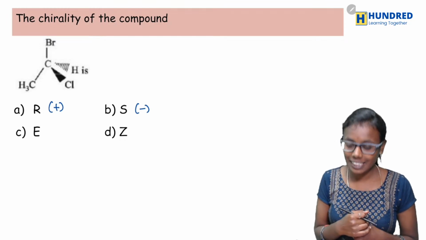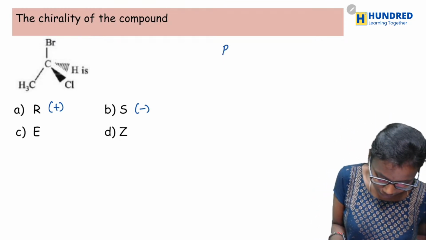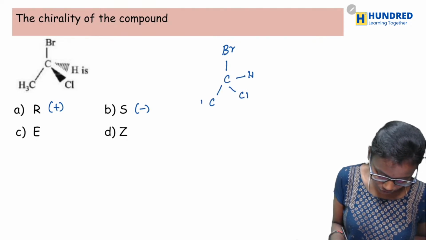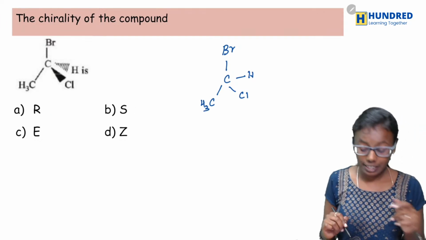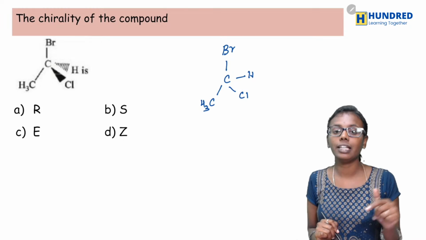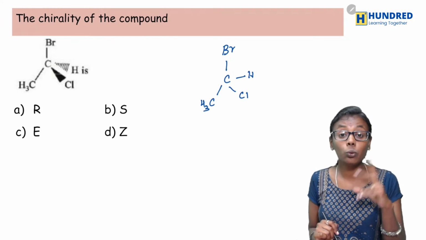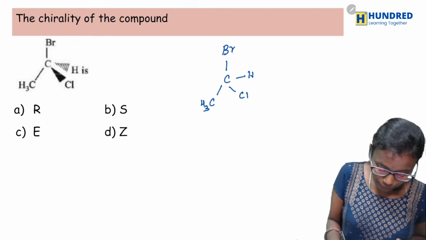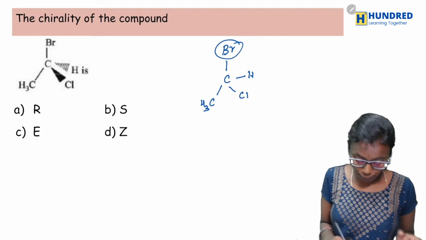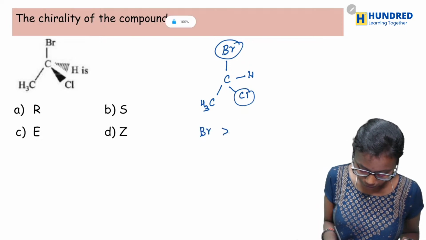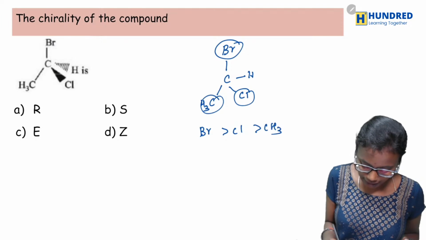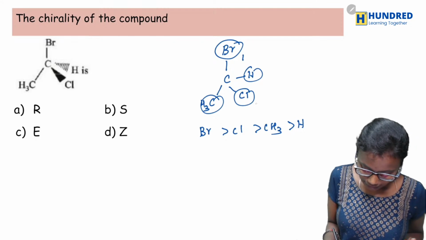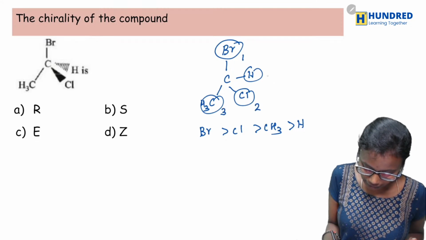Okay, yes, by numbering. Very good. Okay, so see here bromine, and then here it is hydrogen, Cl, CH3. Now just give the priority number according to atomic number. Arrange it in the order of atomic number. So Br will have the highest atomic number, then comes chlorine, then CH3, and last would be hydrogen, right? So Br 1, and then 2, 3 and 4.